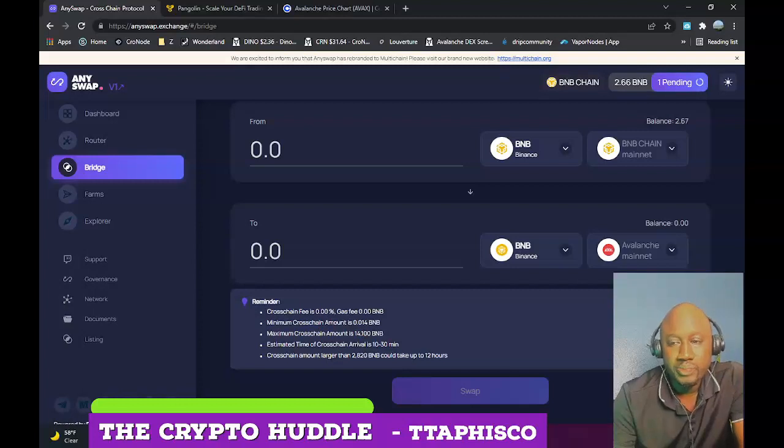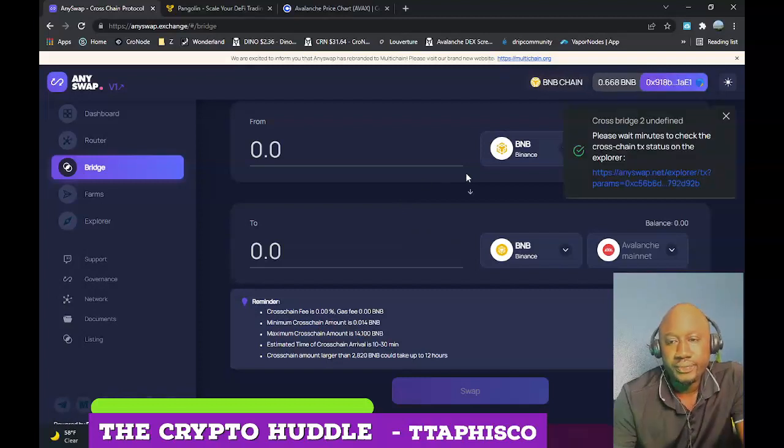It says pending. Maybe it'll be fast this time. Now it's saying to please wait and check the cross-chain status in the transaction explorer. So we're gonna wait.